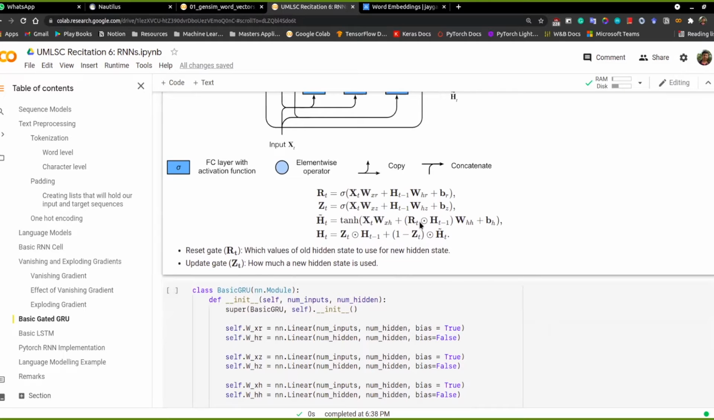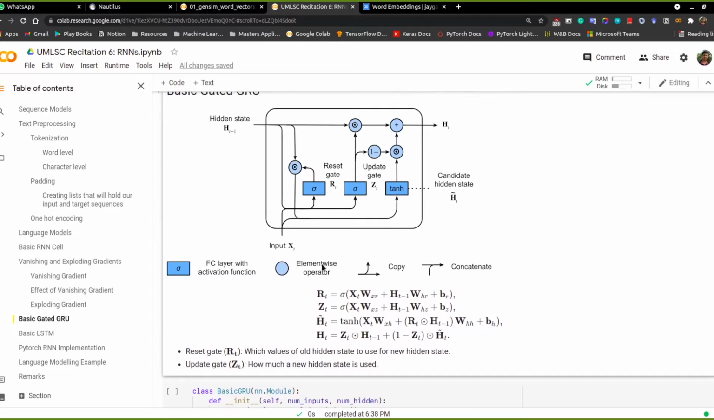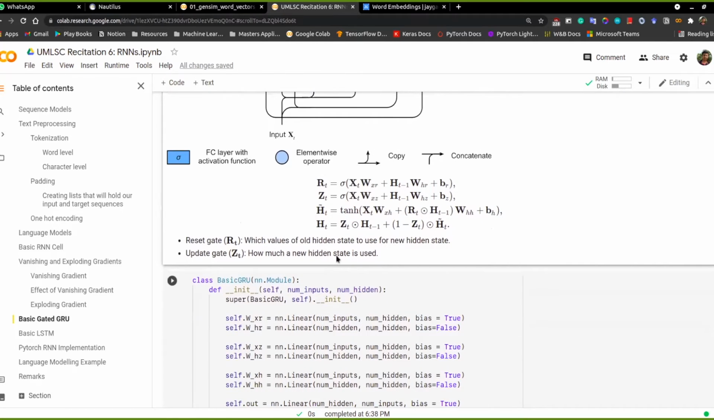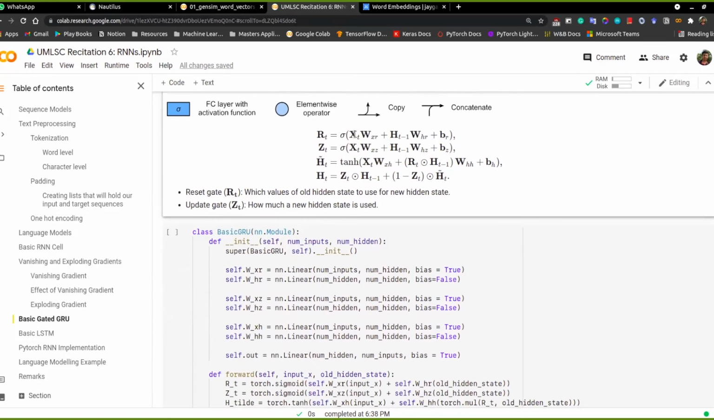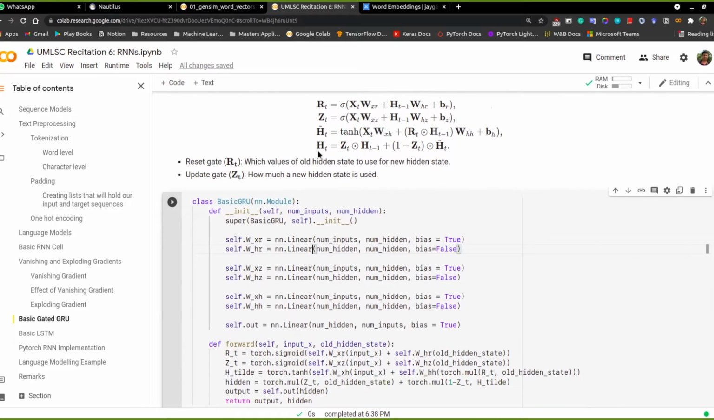And this indicates the element-wise operation, basically between the reset gate and the previous hidden state at the time step t minus 1. And if you see, for implementing this, there are basically three networks we need to have. So one is basically dealing with updating the reset gate. Next is basically the ZT, that is the update gate. And next is the H tilde.